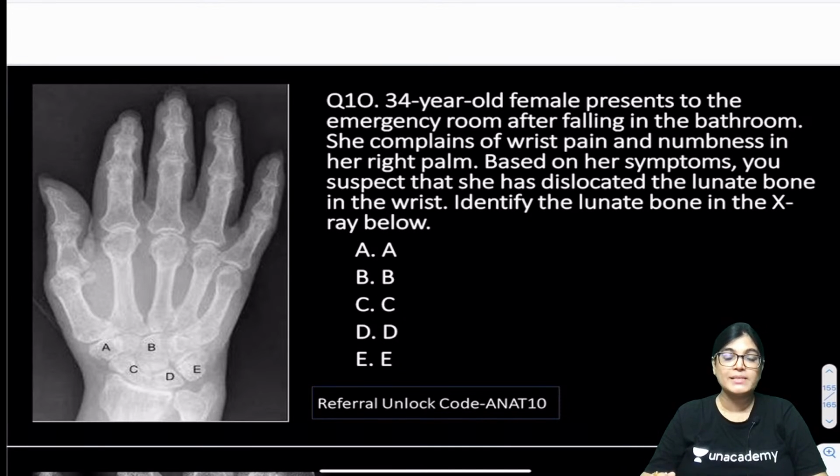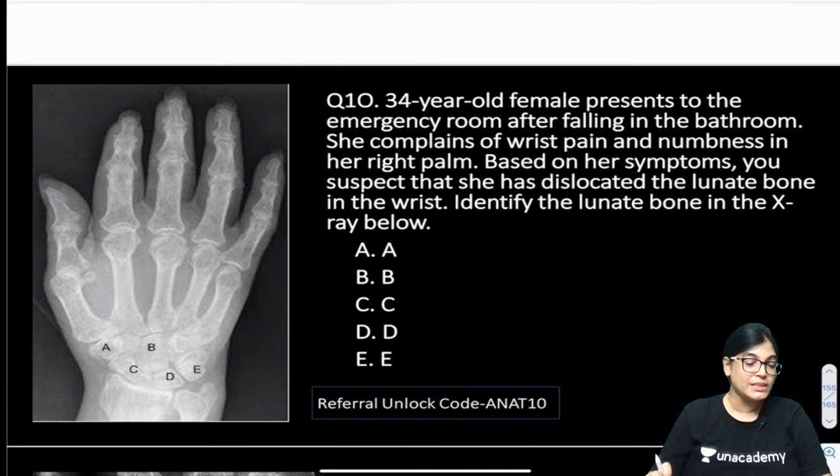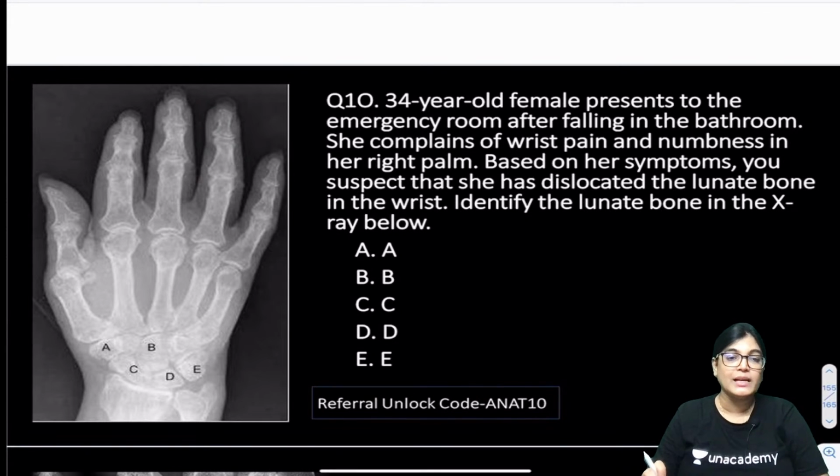A 34-year-old female presents to the emergency department after falling in the bathroom. She complains of wrist pain and numbness in her right palm. Based on her symptoms, you suspect that she has dislocated the lunate bone. My dear friends, exactly the bone involved is mentioned in this MCQ: the lunate carpal bone. So please identify the lunate bone in the X-ray.